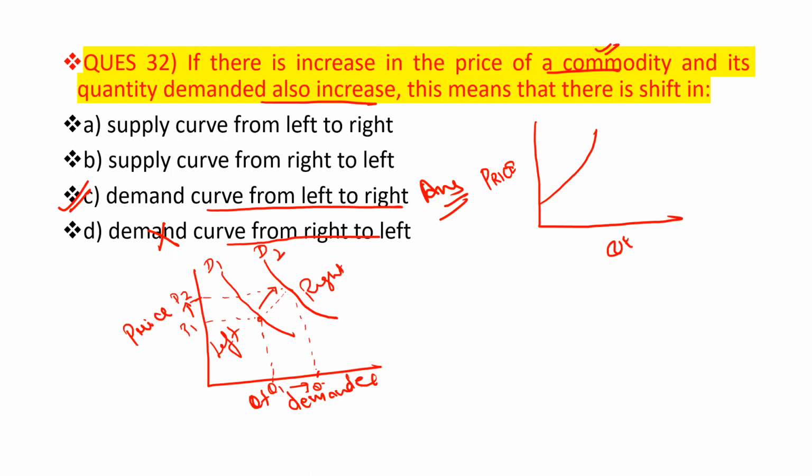Earlier, this is the price, this is the quantity demanded, and this is the new price. So this one has to be the correct one. C is the correct answer here: the demand curve goes from left to right.